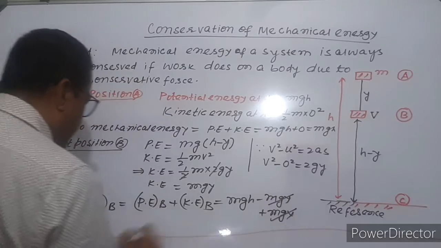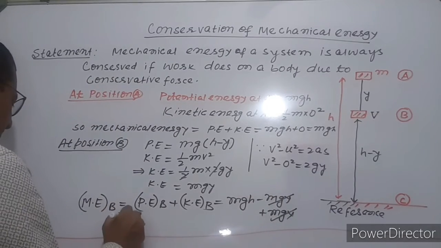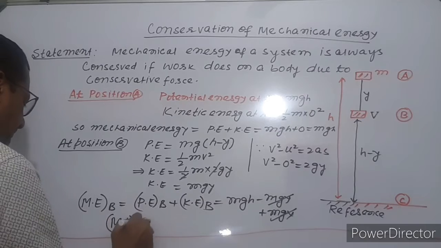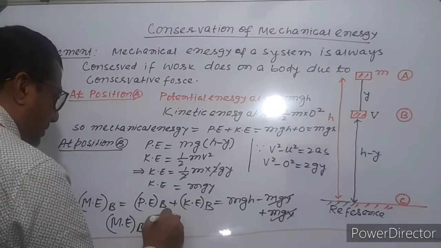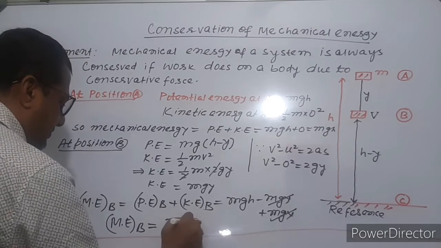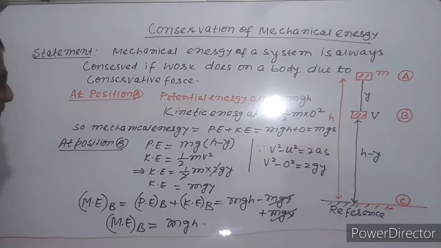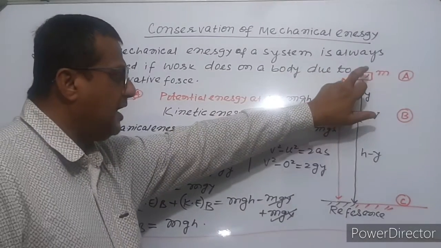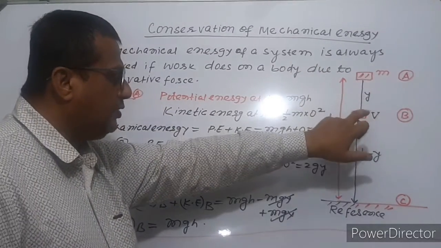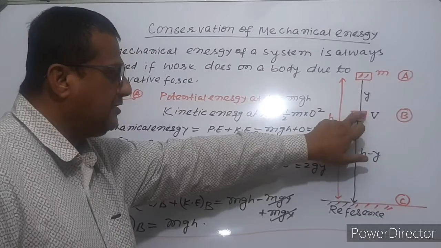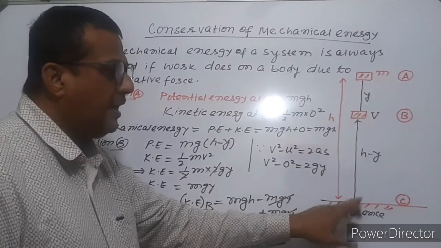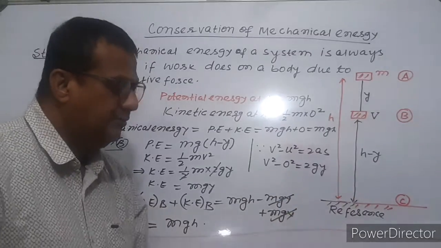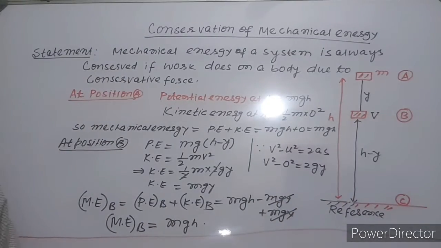It cancels, so mechanical energy at B is equal to mgh. It proves that total mechanical energy at position A is equal to total mechanical energy at position B, then certainly total mechanical energy at point C will also be mgh.